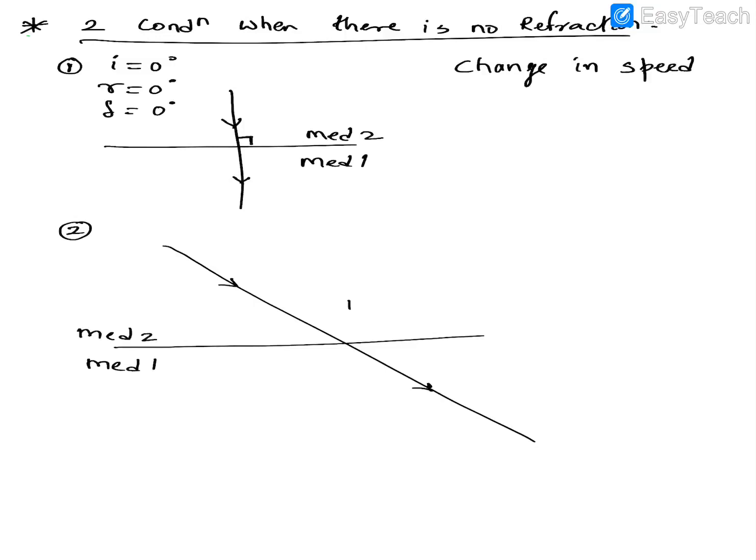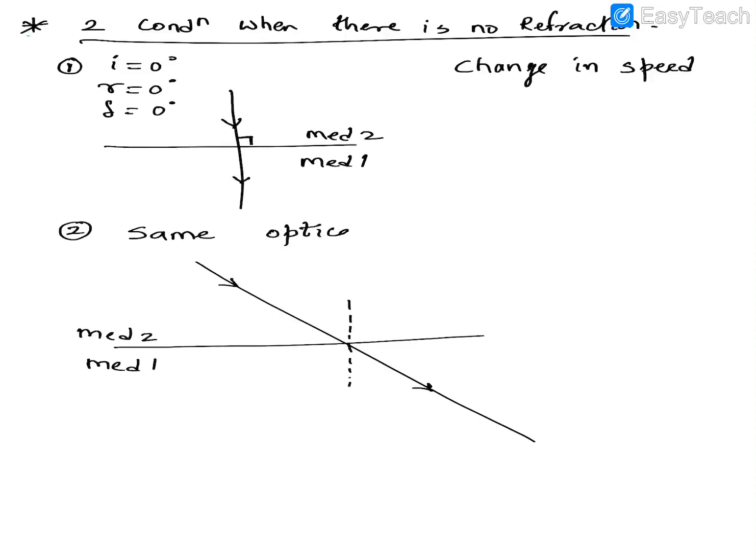So how or when is it possible that there will be no refraction even when the light is passing obliquely? It is possible only when both the mediums have got the same optical density.